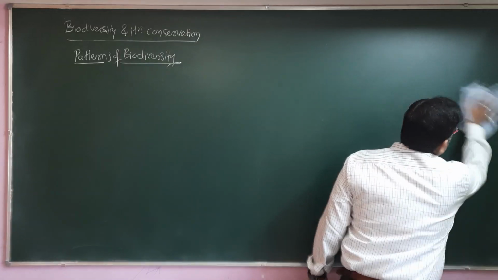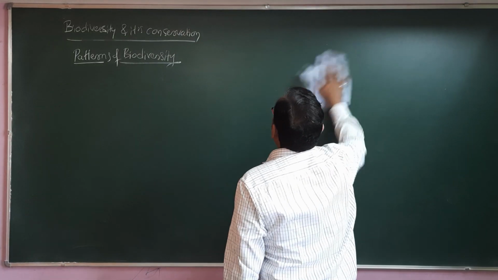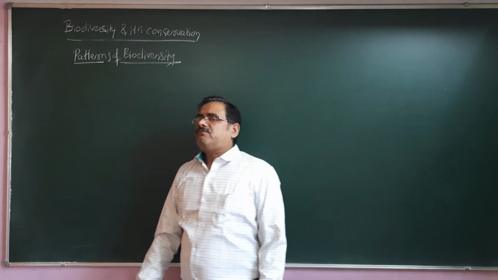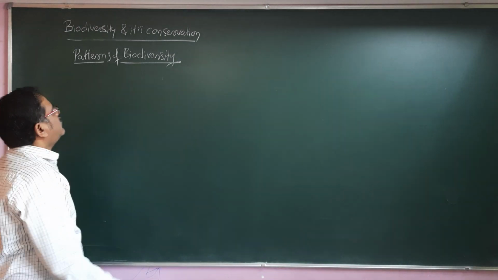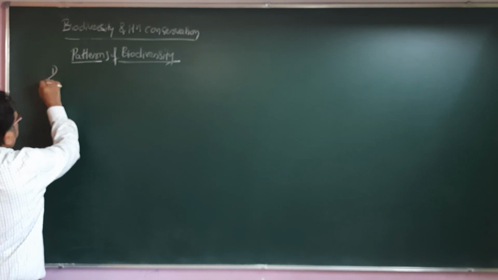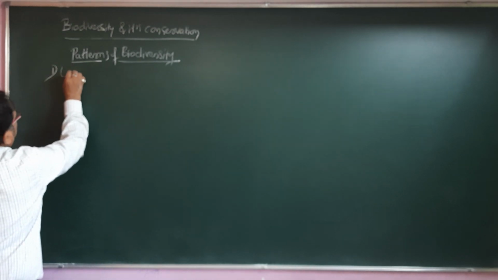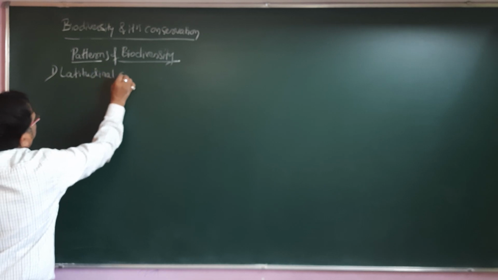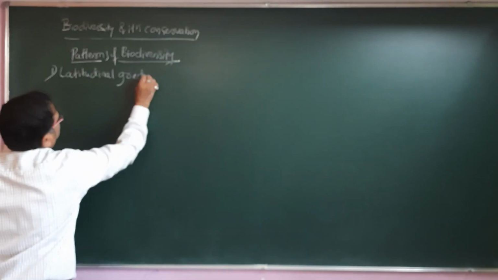When we talk about patterns of biodiversity or its distribution, we have to understand three important concepts. This is based on the latitudinal gradients.